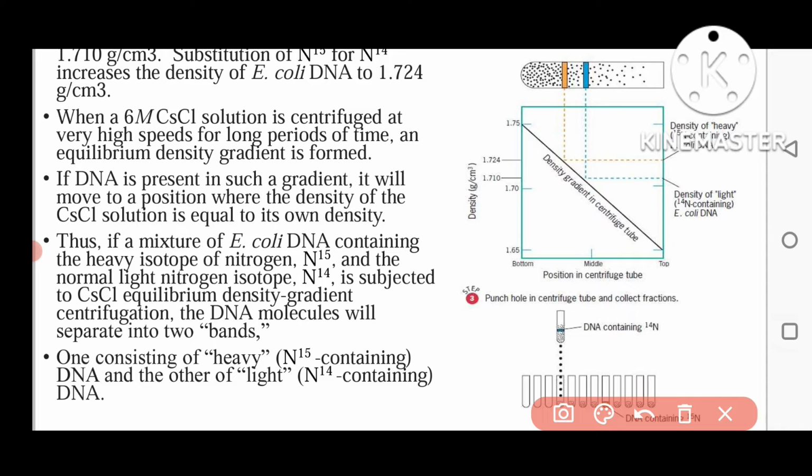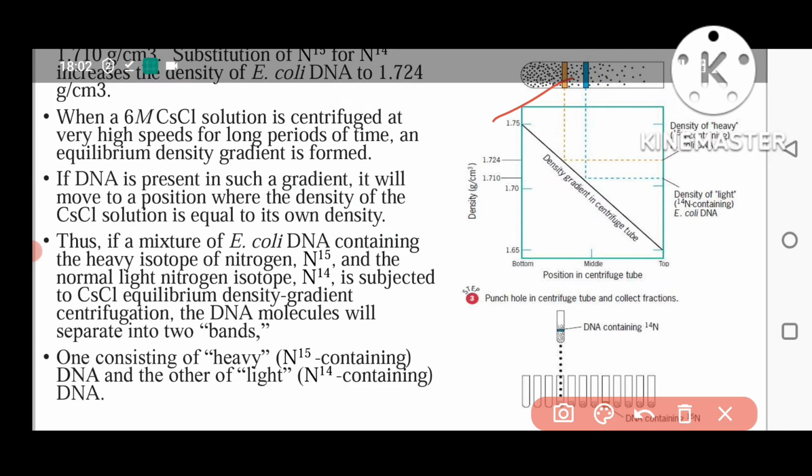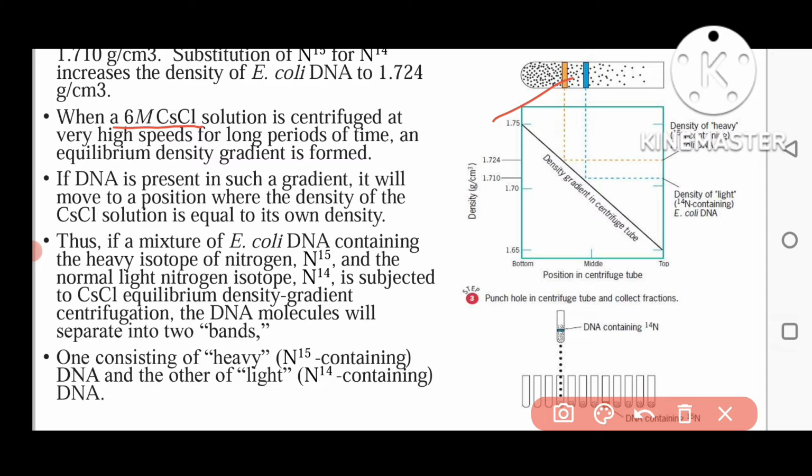So that's why it is known as the density gradient experiment. If DNA is present in such a gradient, it will move to a position where the density of the cesium chloride solution is equal to its own density. We have already said that normal nitrogen 14 DNA has almost equal density to the 6 molar CsCl solution.